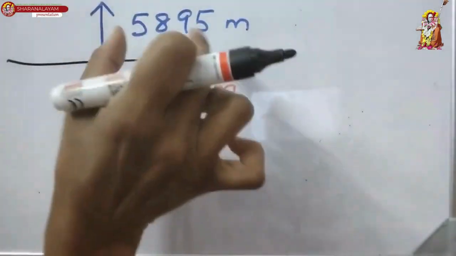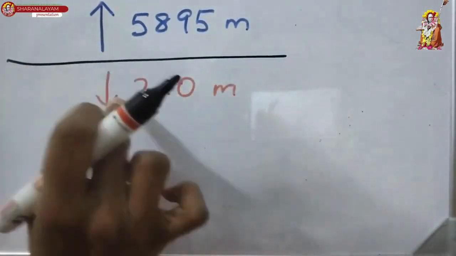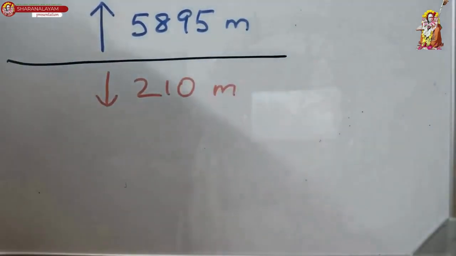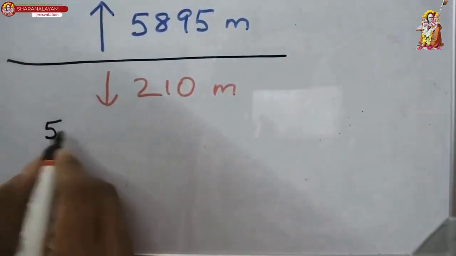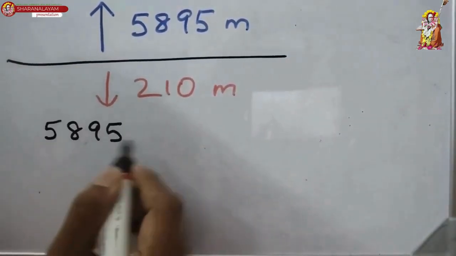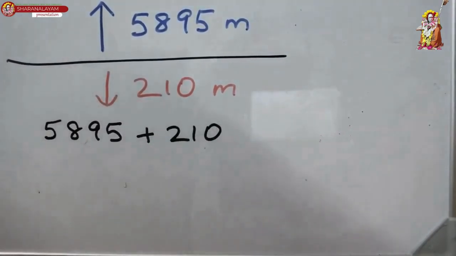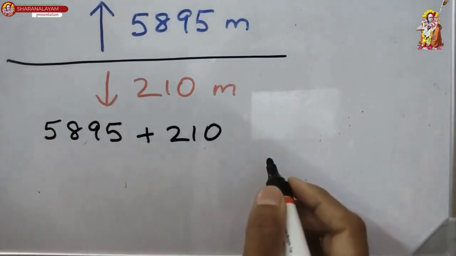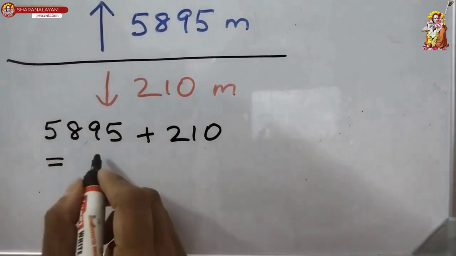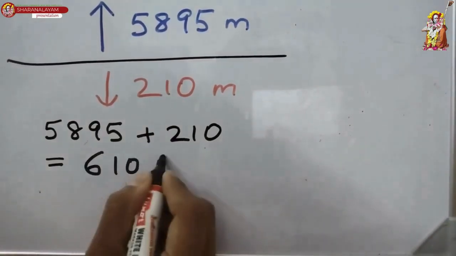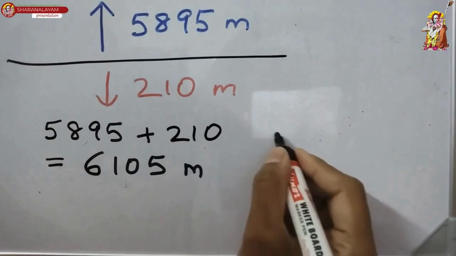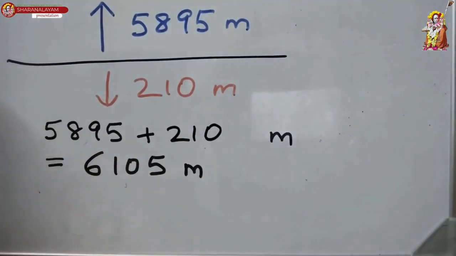So, மேலே போகிறதுக்கு இவ்வளோ ஹைட்டு கீழே டெப்த் இவ்வளோனா you just need to add them, correct? So, what do we do? We add 5,895 and 210. So, that gives you 6,105 meters. Okay. So, that is the distance between these two levels or the difference. Okay. Next question.